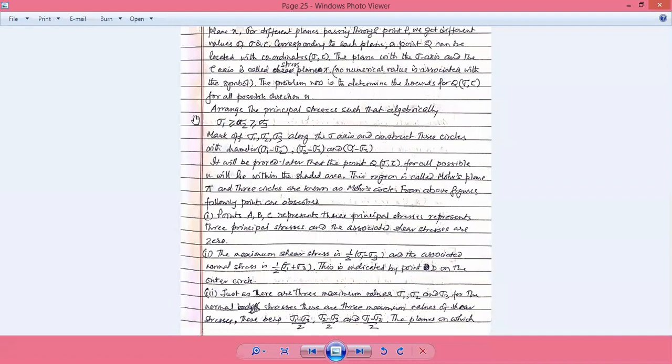Now, let us arrange the principal stresses, which are supposed to be known to us, algebraically, with values sigma 1, sigma 2, and sigma 3. We are assuming for the time being that they are not equal to each other.